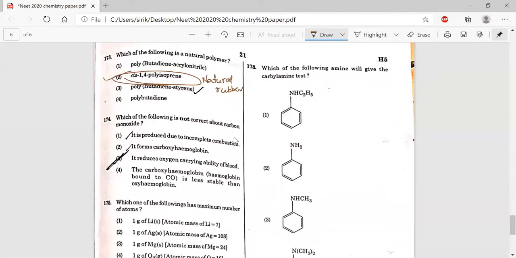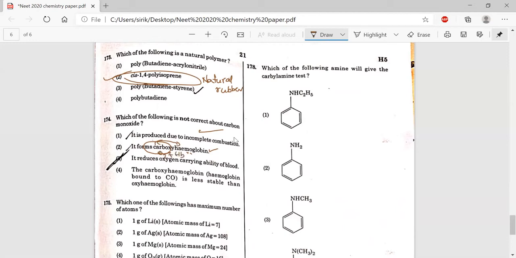And which of the following is not correct about carbon monoxide? It is produced during incomplete combustion, which is correct, and it forms carboxyhemoglobin. When we inhale carbon monoxide, it combines with the blood and forms carboxyhemoglobin. When we inhale oxygen, it combines and forms oxyhemoglobin.